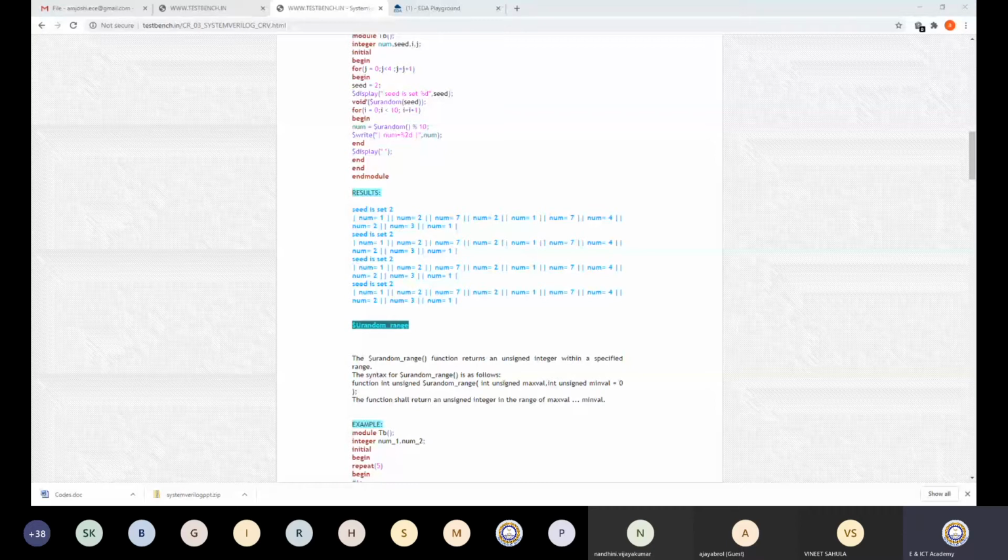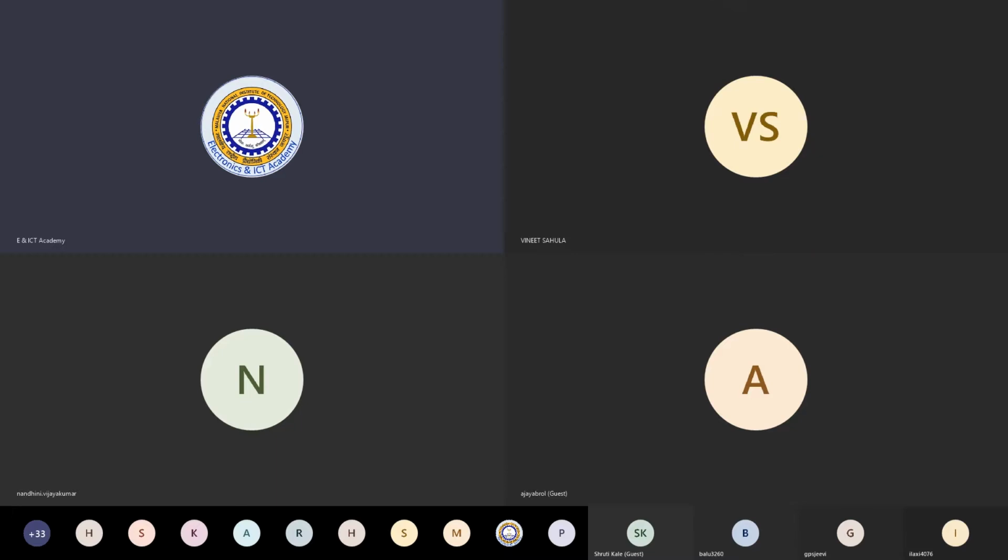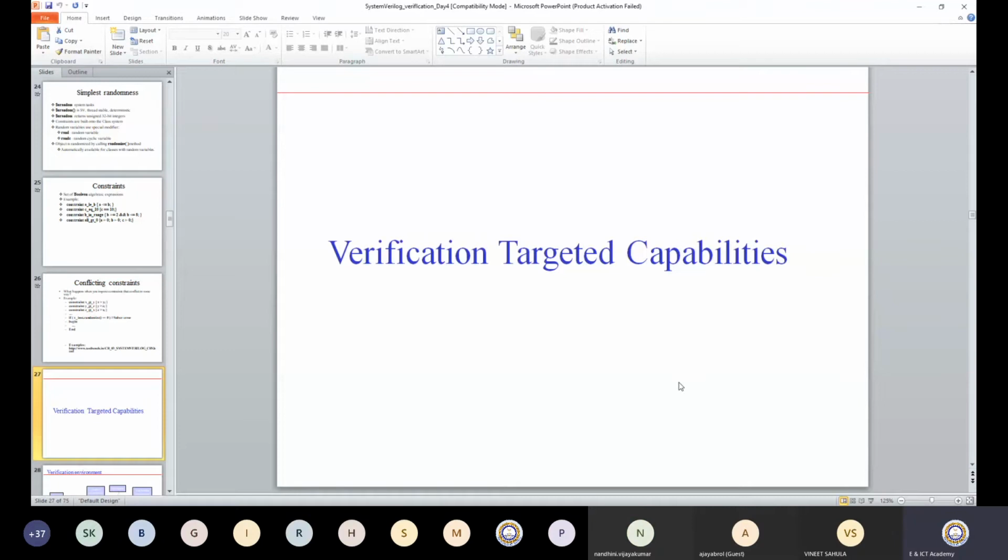Okay, now just moving ahead. I think now the slide is visible. Yes, the slide is visible. Can somebody tell me? Yes, my slides are visible. I am talking about the verification target capability. No, sir. Okay, let me share it again. Okay, I hope the slides are visible now.